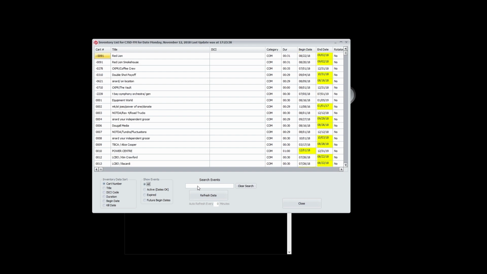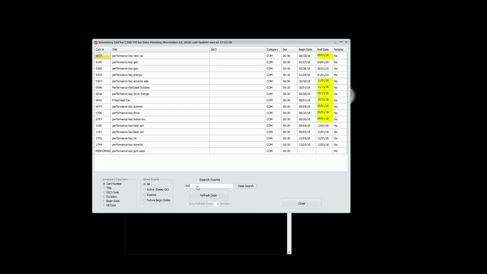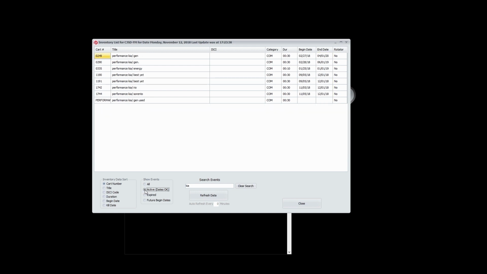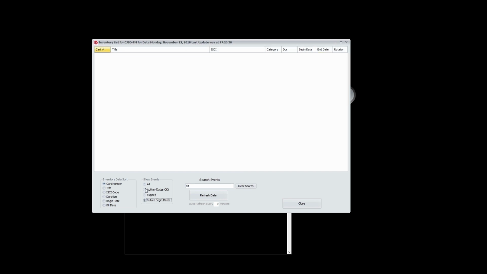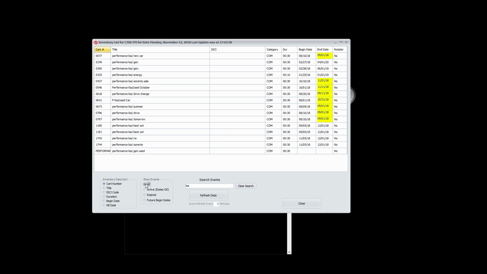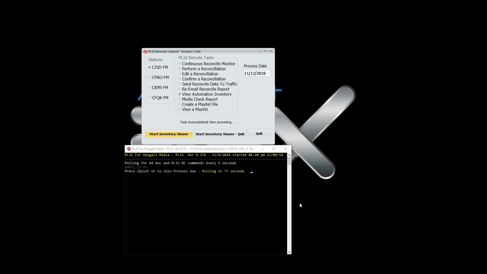Now let's go back and do a search on Kia, and we're going to start with all the events, then filter it down to just the active ones, and then of course we can also see just the expired, all the events with Kia in them that are now expired, and any events that might start in the future, which there are none. I don't have it set up in this instance, but this can be set up to refresh every 15 minutes so that leaving this screen on their desktop will constantly refresh itself